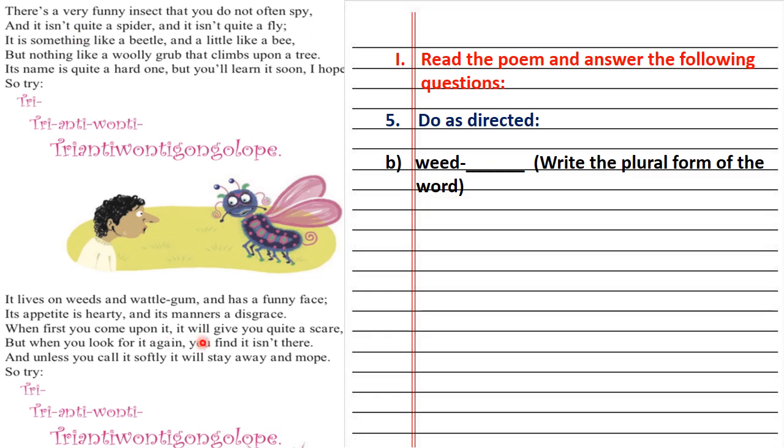We have to find the answer from the poem. So, let us find the answer. The answer is here, weeds. W-E-E-D-S. Weeds. So, students, what are the plural nouns? A noun that refers to more than one person or thing is a plural noun. So the answer is weeds.